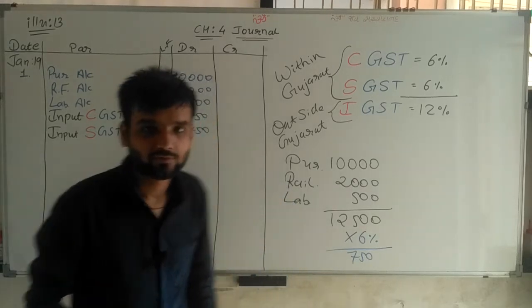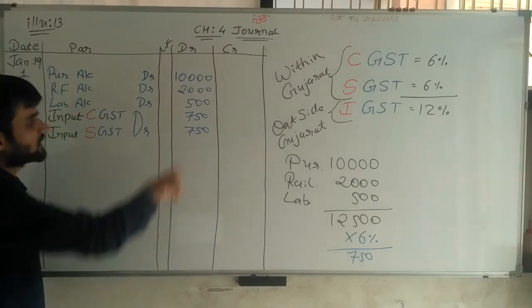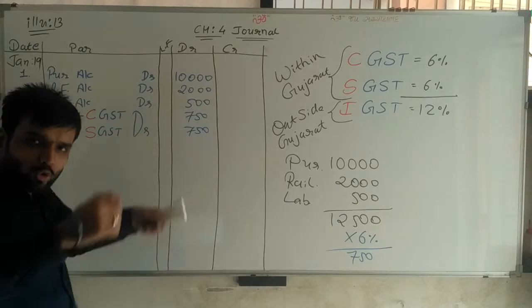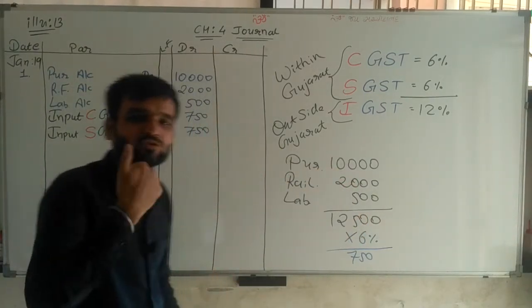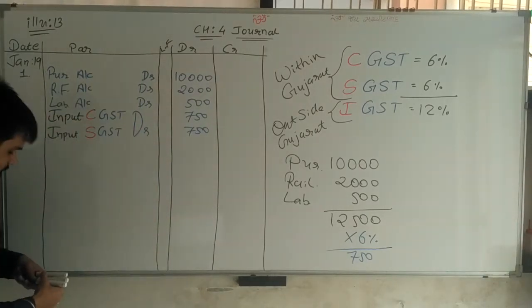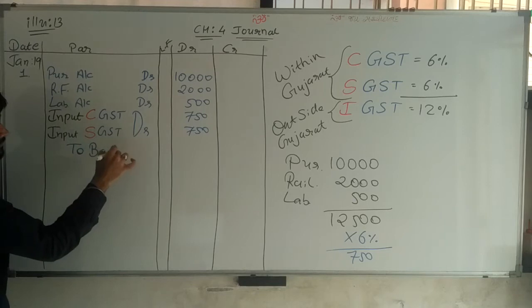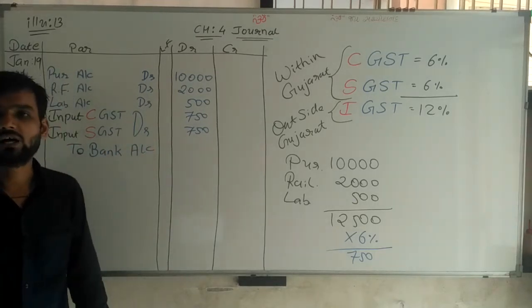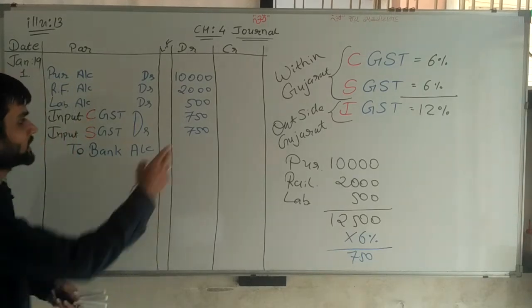Now how many rupees have we paid by check? Sir, this total amount we have paid by check. So cash goes out? No, sir. By bank. So to bank account credit. Now the total amount is 14,000 rupees.